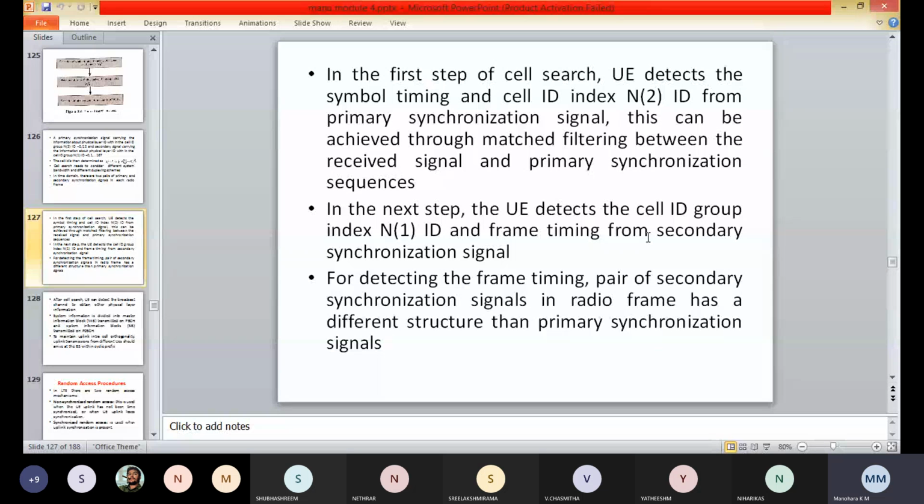The frequency and time synchronization can be performed based on the primary synchronization signals. The OFDMA timing can be detected, but as the two primary synchronization signals transmitted in each frame are indistinguishable, the frame timing cannot be detected.